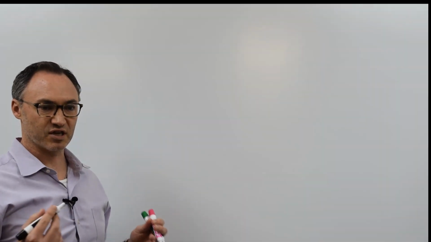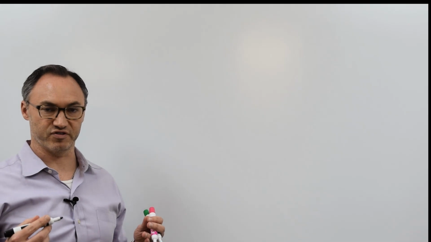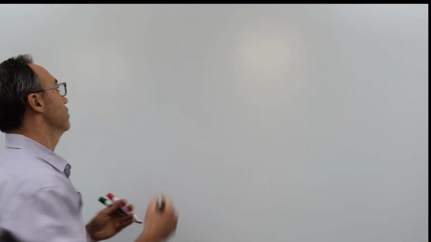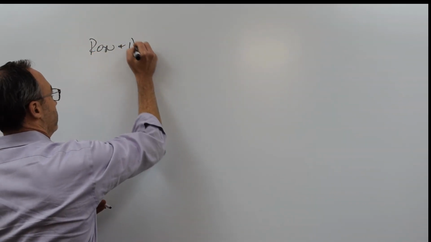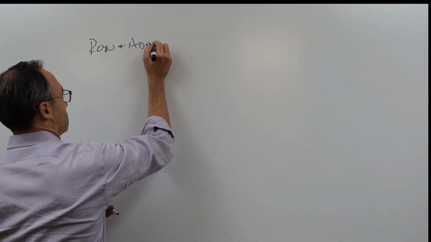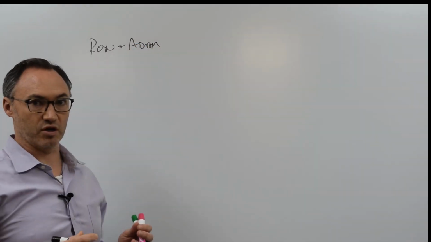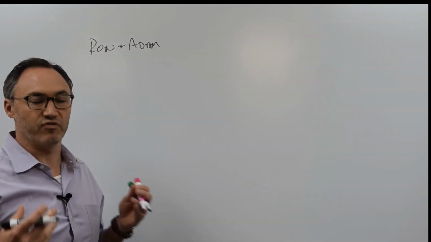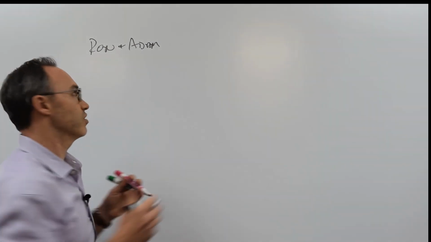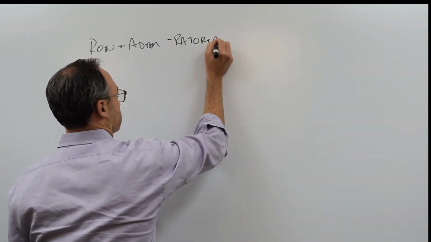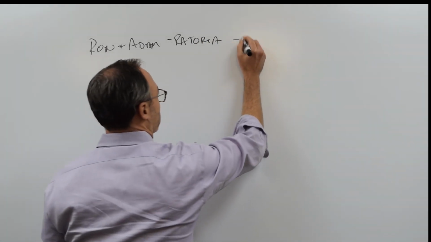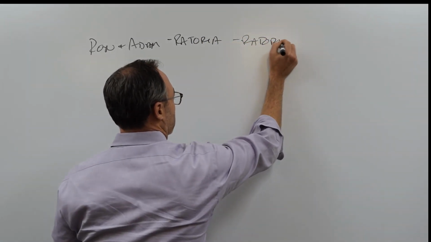So here's kind of how proof of work versus proof of stake works. I'm going to give a fictional example. Say Ron and Adam decide we want to start a country, right? We find this beautiful island. We say this is going to be our country. We're going to call our country Ratoria. Our people are going to be Ratorians.